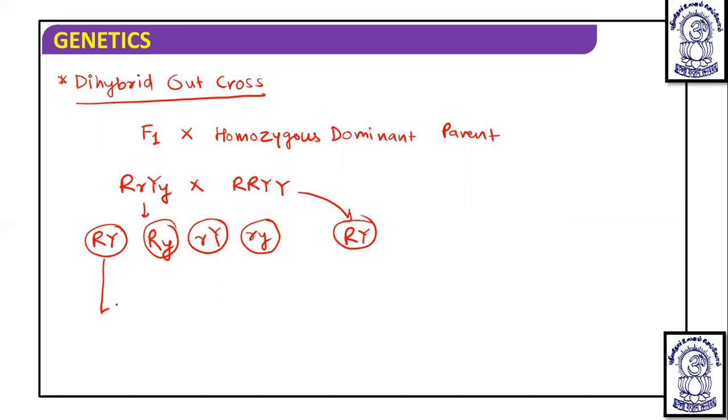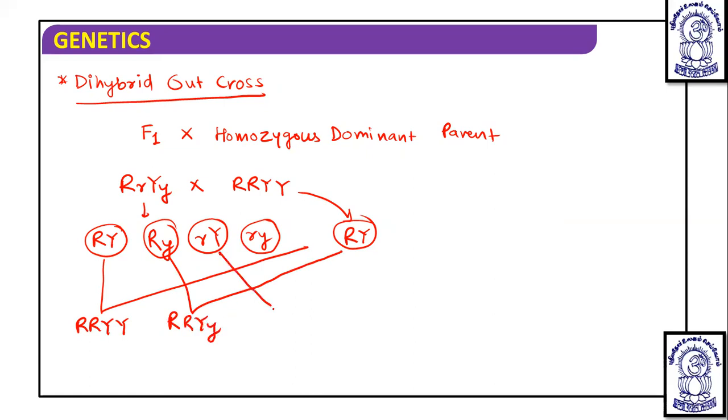So if a cross is made between these, then you will get capital R capital R, capital Y capital Y. Then you will get capital R capital R, capital Y small y. Then capital R small r, capital Y capital Y. And the next one is capital R small r, capital Y small y.